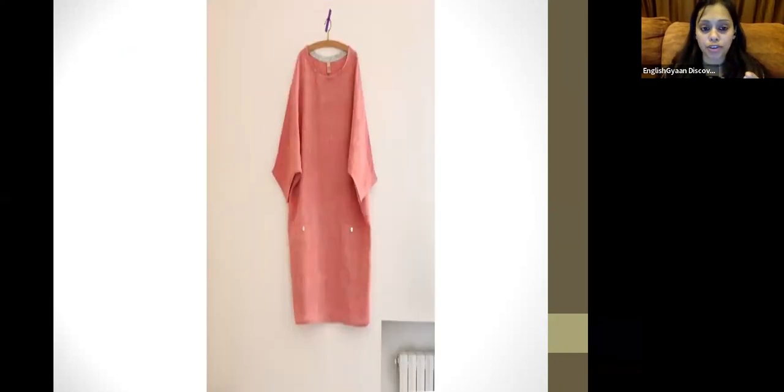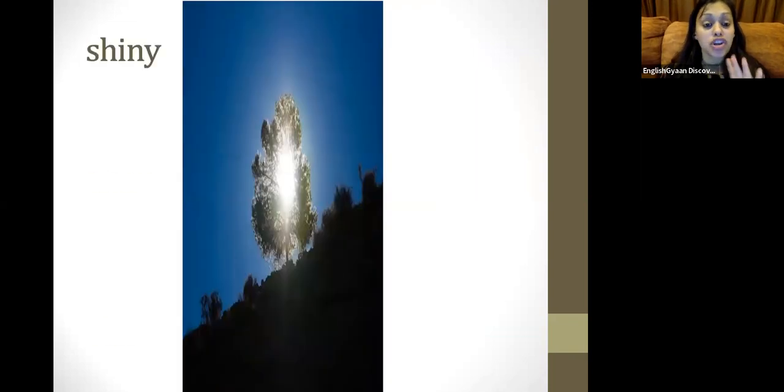Next, this picture shows a kurti that is loose. For loose, you will say slack. If the fitting is loose, you can say the fitting is slack. Slack is nothing but loose. This picture shows shiny. Behind the tree, if you can see the sun rays, and because of the sun rays, the tree is shining. So instead of shining, you will say gleaming. Another word for shining is gleaming.